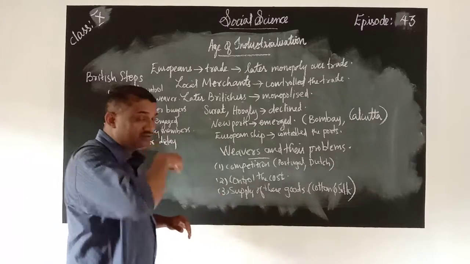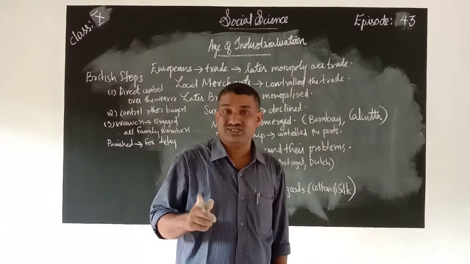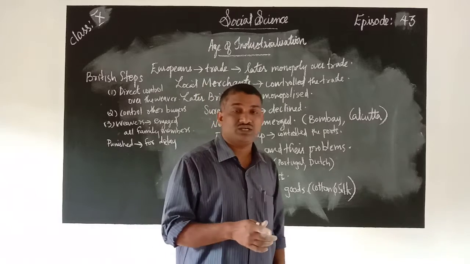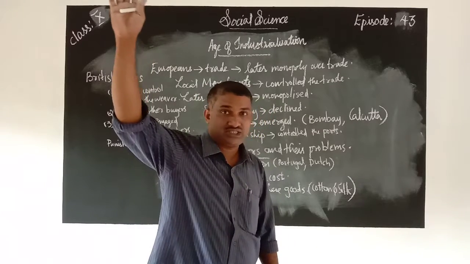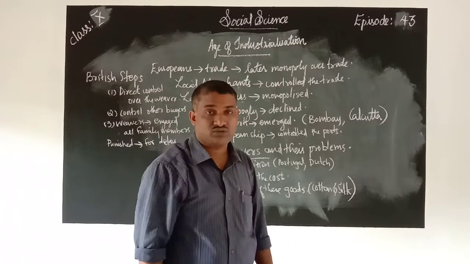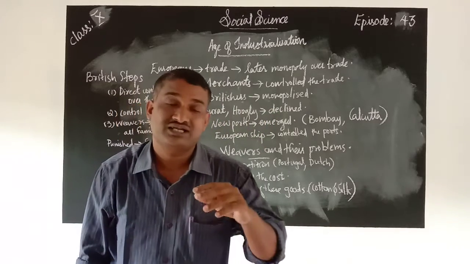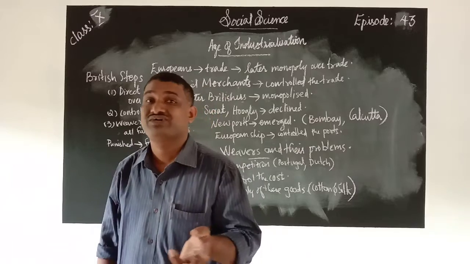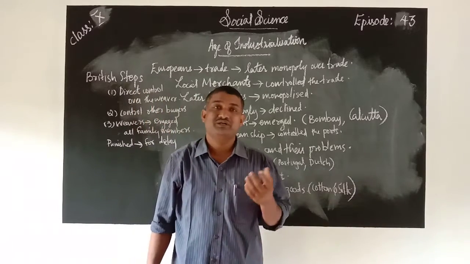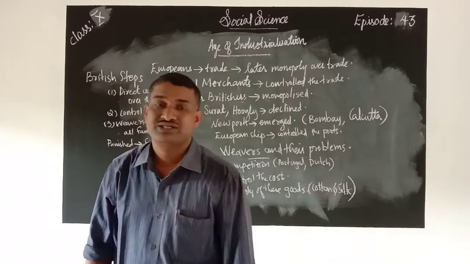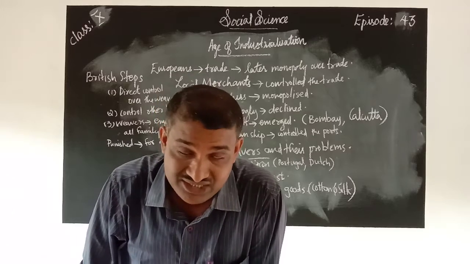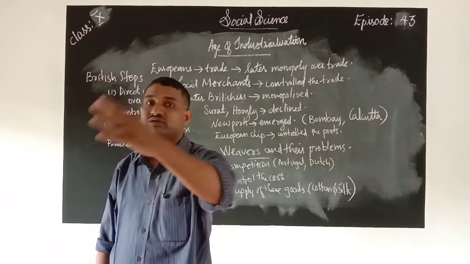Moreover, indigo, you know that indigo was cultivated in India, forced by the Britishers to cultivate indigo. But all of a sudden the price of this indigo goes down. Moreover, once we cultivated the indigo, we cannot cultivate it again. Why? Because the fertility of the soil may be lost. People starved. Even in Bengal, you know that famine occurred due to these conditions.